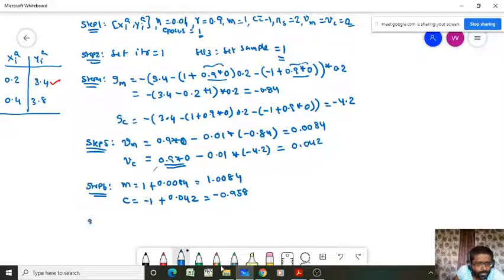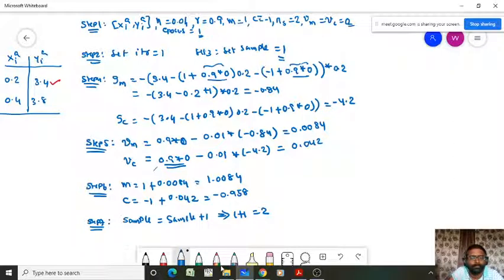Now go to step 7. In step 7, what we have to do is update the sample count. So sample equals sample plus 1. Now your sample count is 1 plus 1, that's equal to 2. Right? Now step 8.